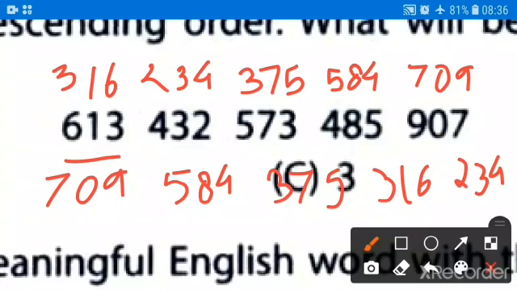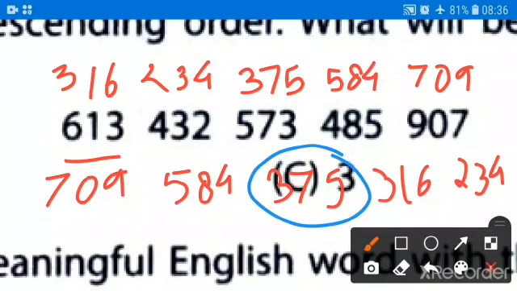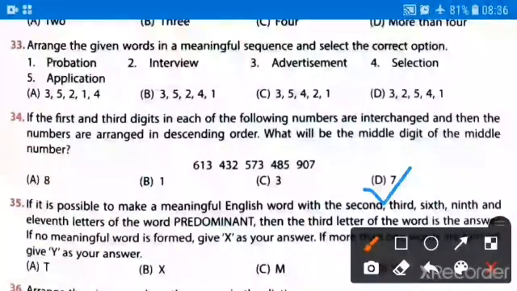So now the question is, what is the middle digit of the middle number? So the middle number we have is 375, and the middle digit is 7. Correct option will be option number D. Okay. Now move